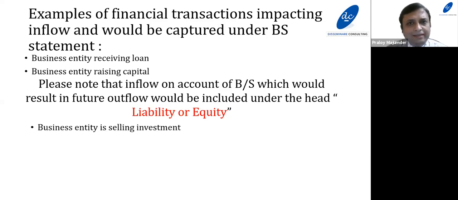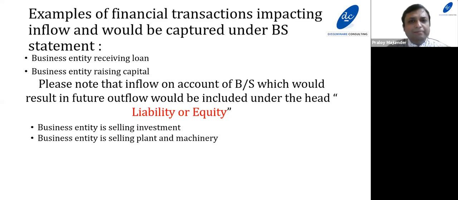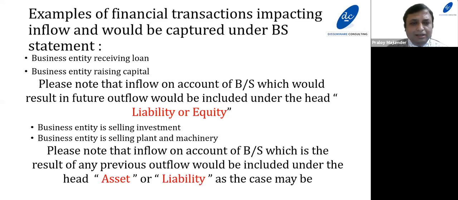Business entity is selling investment. Now business entity is selling plant and machinery. What do these two examples signify? It shows that some outflow has happened in the past and now inflow is happening.